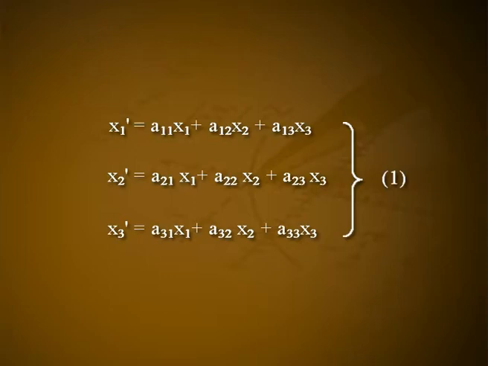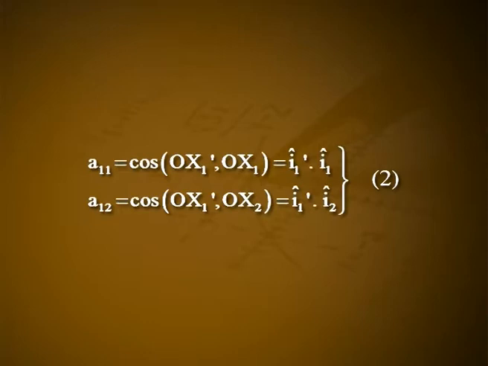According to the transformation law, x1 dash is equal to a11 x1 plus a12 x2 plus a13 x3, x2 dash is equal to a21 x1 plus a22 x2 plus a23 x3, x3 dash is equal to a31 x1 plus a32 x2 plus a33 x3. Let it be numbered as 1,